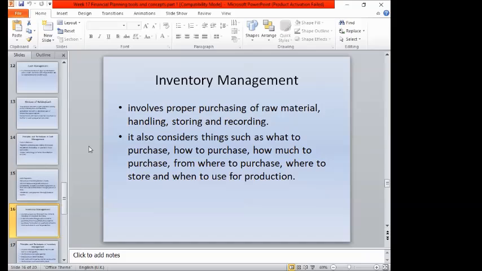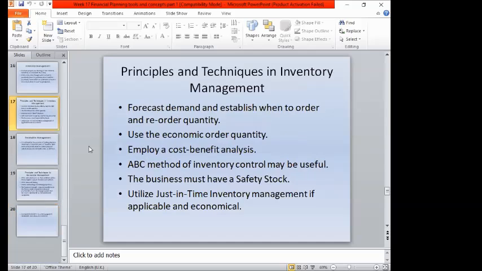Inventory management involves the proper purchasing of raw materials and converting them into cash. Inventory also considers the sales of the things that you purchased, which are converted into cash by selling or reselling them. So what are the principal techniques in inventory management?